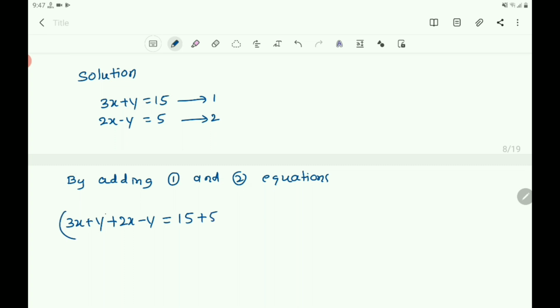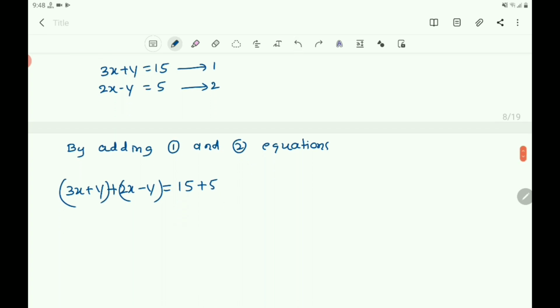Here you must add these two equations. LHS must be added to LHS and RHS must be added to RHS. So this plus this equals this plus this. We have taken 3x plus y, this one, and 2x minus y, this one, and the RHS is 15 plus 5.